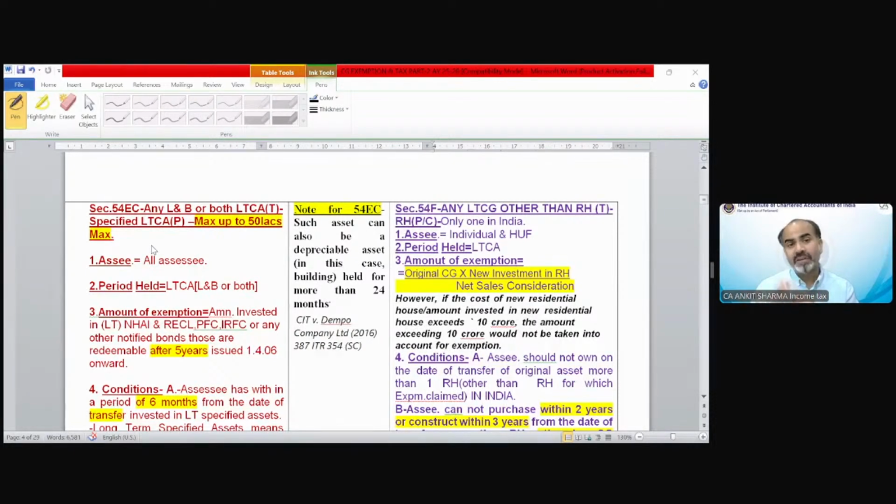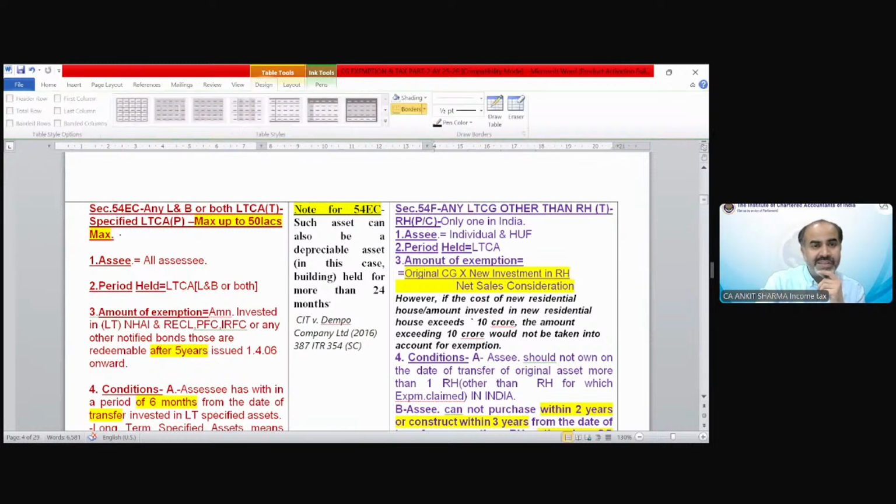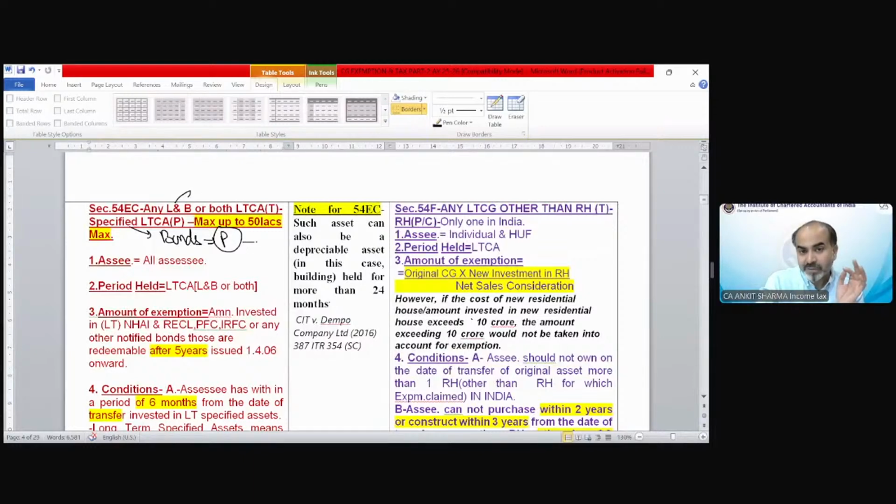And we need to invest in a specified long-term capital asset. So there are specific bonds, etc. we need to purchase for exemption under section 54EC. For the purpose of this exemption, the specified assets are government bonds, etc. So now you can see the transferring asset is immovable property and the investment should be in some bonds, debentures. So the transfer asset and the purchase asset are now different under section 54EC.